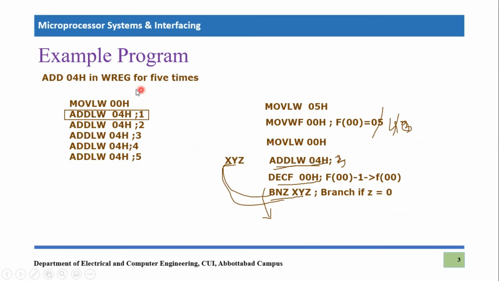But let's say we want to add 04 hex in the working register 100 times, then this program will require almost 101 instructions. But this program will remain the same, because using the same 6 lines you can perform the same 100 times addition using this loop. So this is the efficiency of a loop. I hope you have understood the concept of how one can build a loop in assembly language programming.